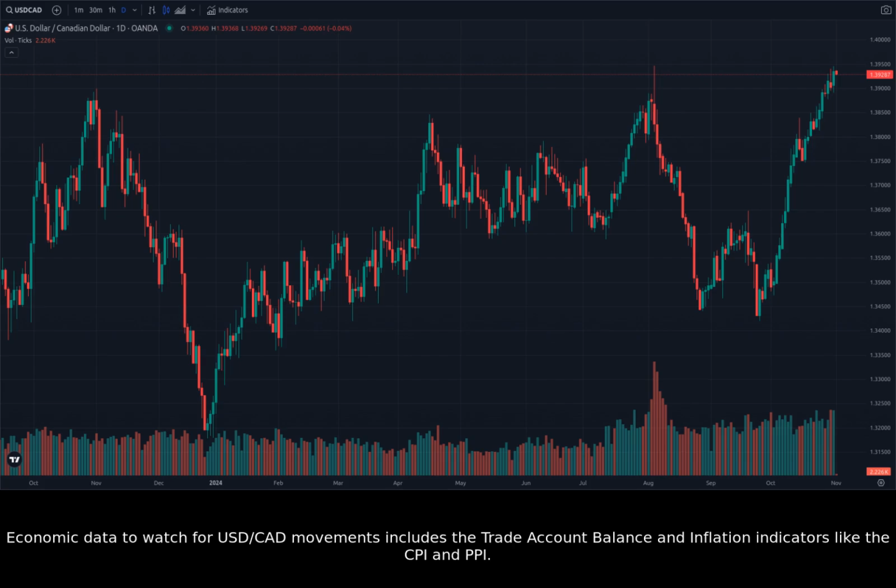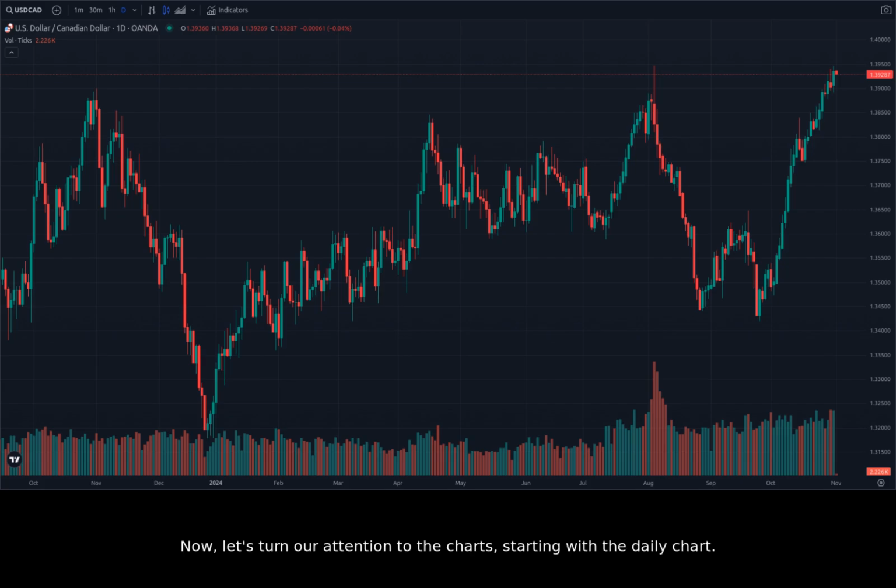Economic data to watch for US dollar to Canadian dollar movements includes the trade account balance and inflation indicators like the CPI and PPI. Now, let's turn our attention to the charts, starting with the daily chart.